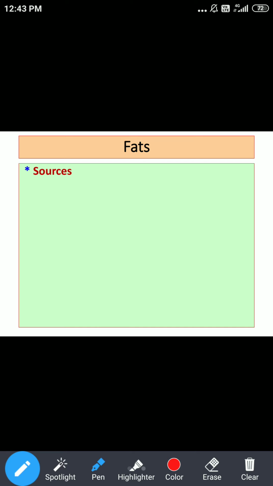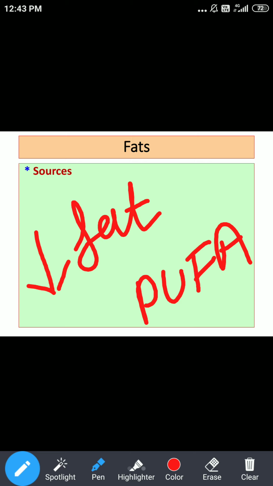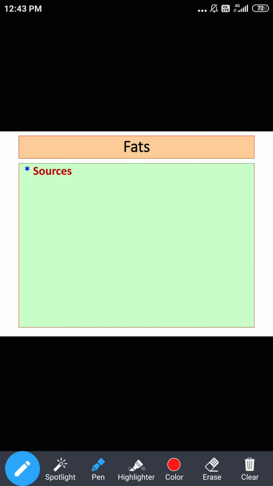Another important thing: if we talk about poultry meat, it has less fat, but it has a high amount of PUFA. So this is again a good source as far as PUFA is concerned. Even the cholesterol content is less. So regarding animal sources, if you are interested, you can mention the names of the essential fatty acids that we can get, or simply mention different animal sources.